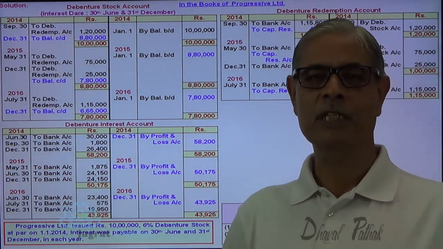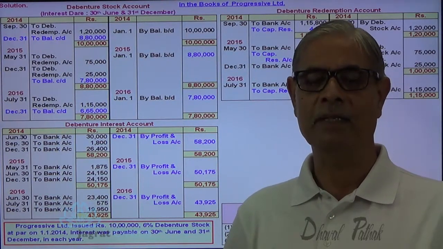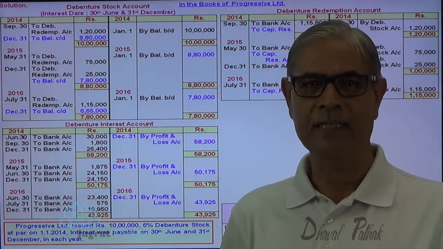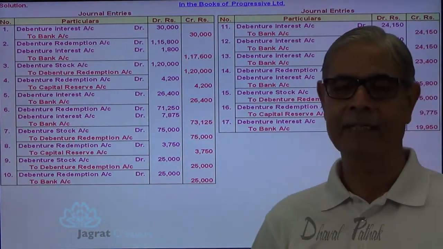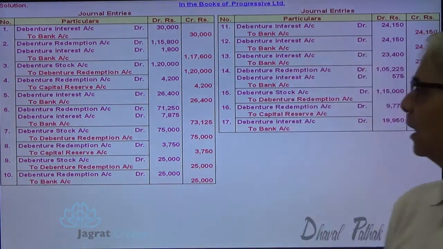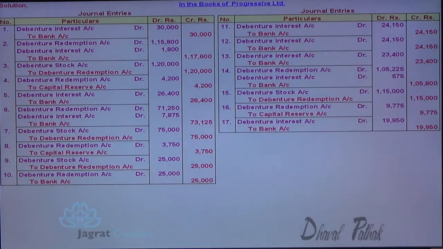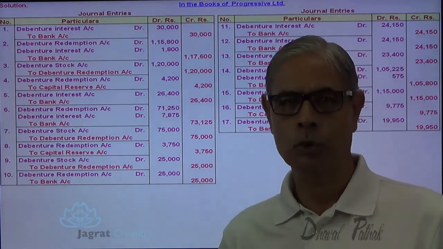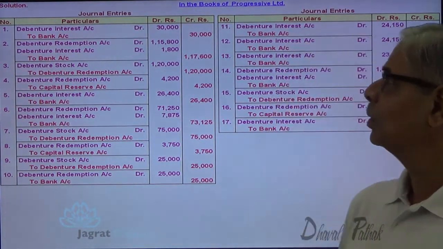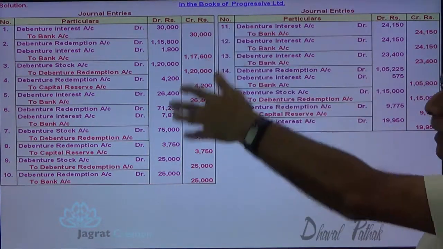Now I want to demonstrate all journal entries at one place for your better understanding. If you want to copy, you can do that. So look at the journal entries. These are all the journal entries that I have explained to you. Remember, in all these journal entries, I have not written narration, one thing. And transfer of debenture interest to profit and loss account is also not recorded by me, as I have told you. So all these entries are one by one.